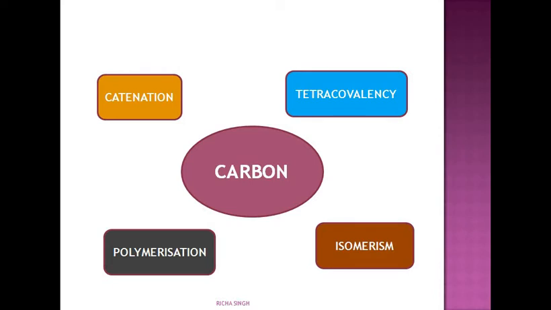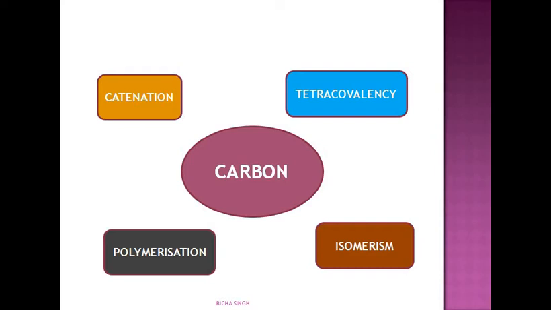Catenation is also shown by silicon and germanium. Then tetracovalency. Carbon has a valency of 4, so it is capable of bonding with 4 other atoms of carbon or atoms of some other monovalent elements. This also gives rise to a large number of compounds.